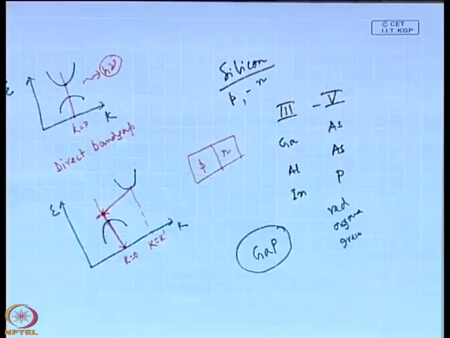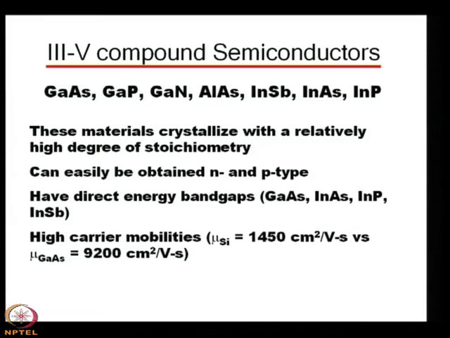Now, these direct band gap materials, gallium arsenide, indium arsenide, indium phosphide, indium antimonide, are better materials for making optoelectronic sources, and they also have high carrier mobilities.